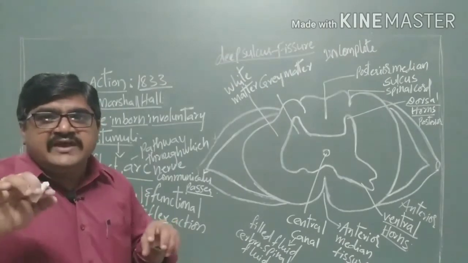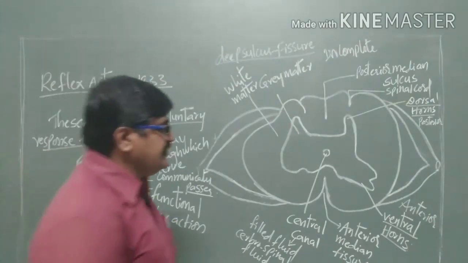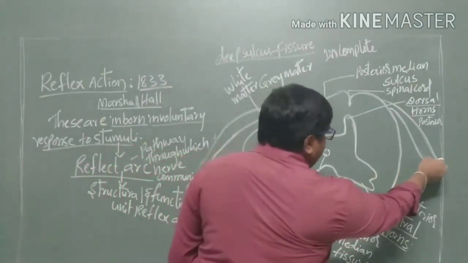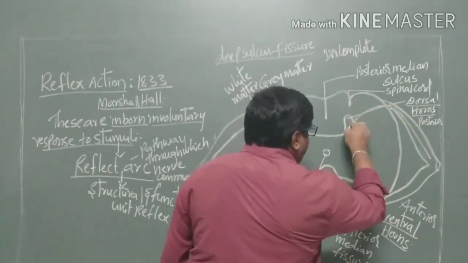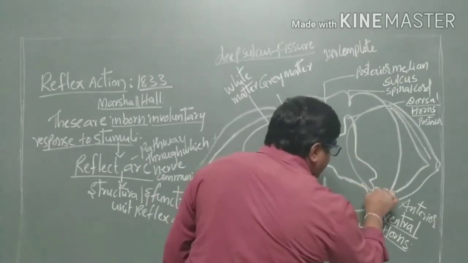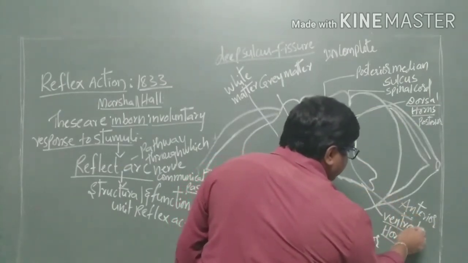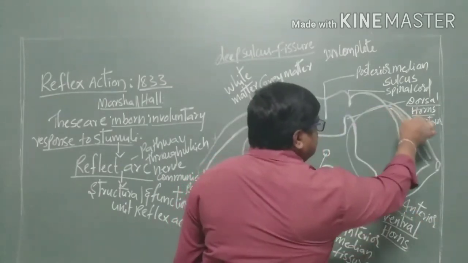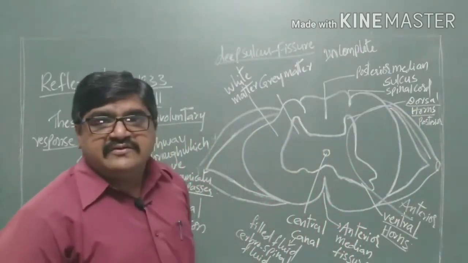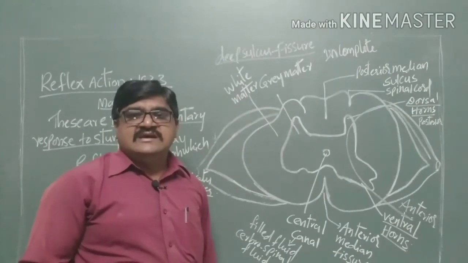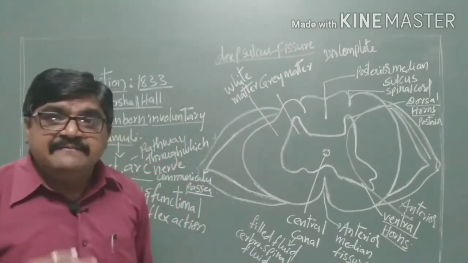So here it shows a pathway, with information passing between the dorsal horn and the ventral horn. Such passing of information is called a reflex arc.